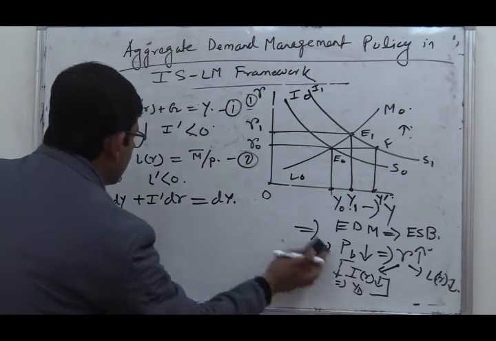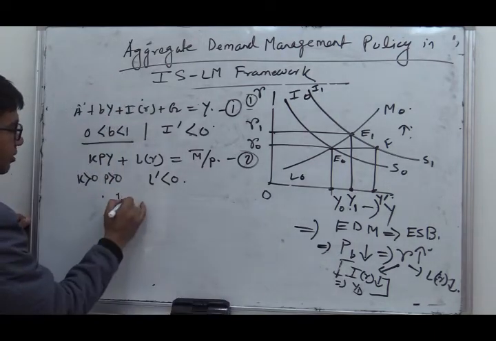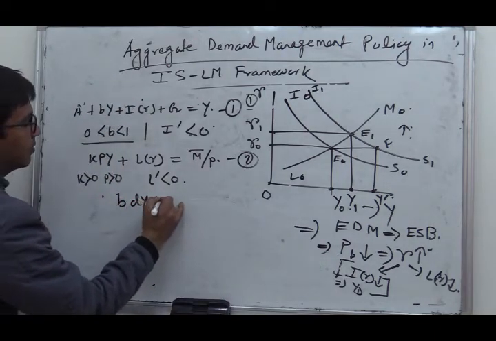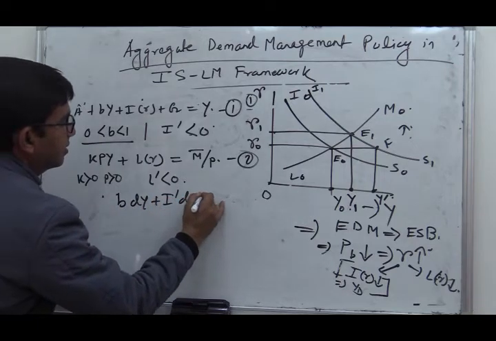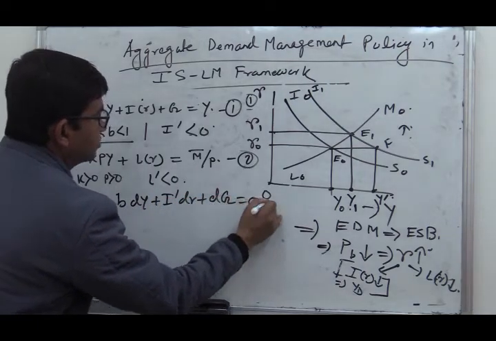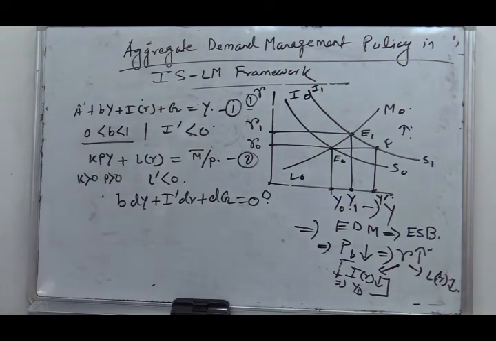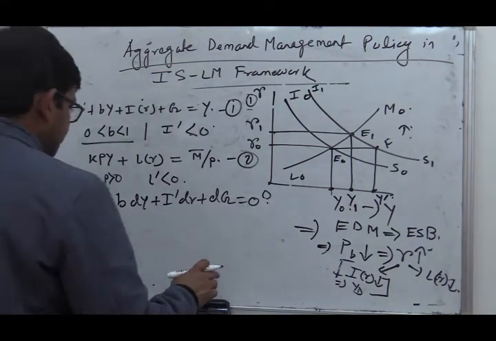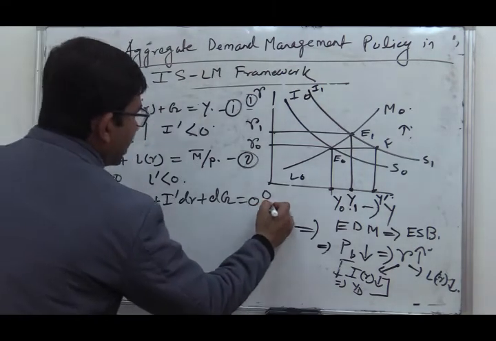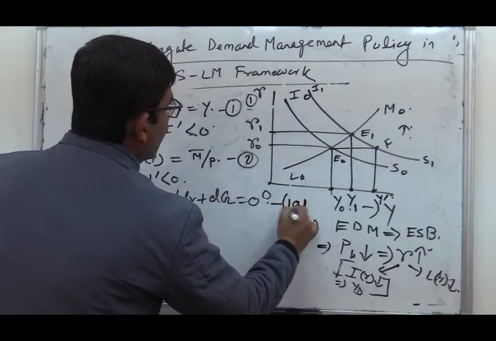So I have made a mistake, it will be b into dy plus I dash dr plus dg equals to 0. Now I give it equation 1a.